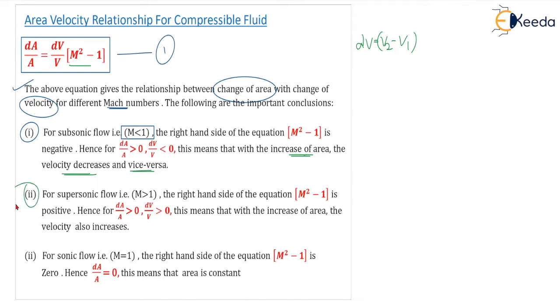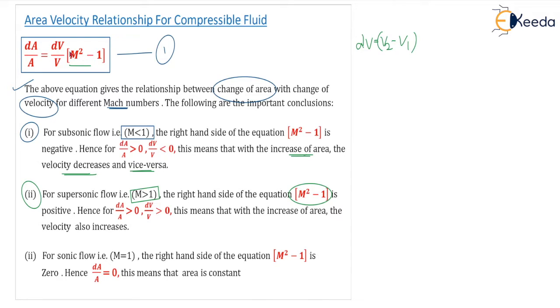Look at the second one. For supersonic flow, your Mach number is greater than 1. When your Mach number is greater than 1, the right hand side of the equation is positive definitely, M squared minus 1, because it is greater than 1. If you put any value 2, 3, 4, 5, it will always be positive, correct? It will always be positive.